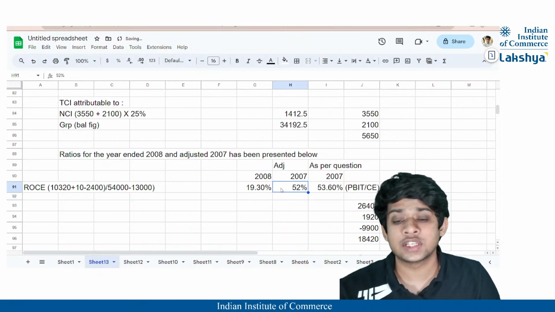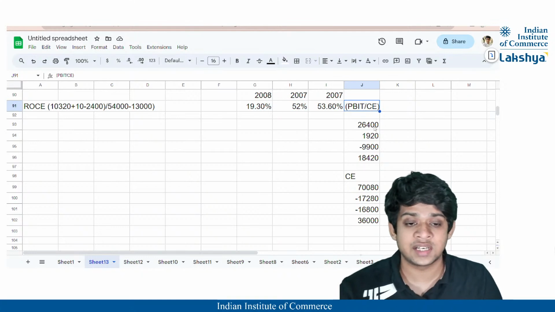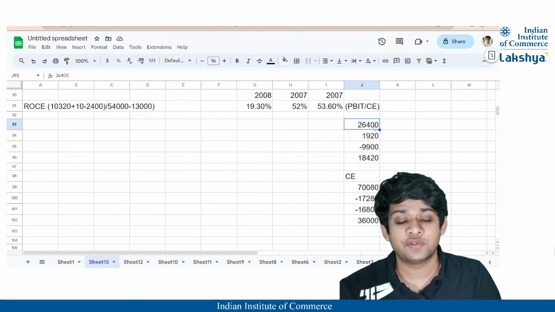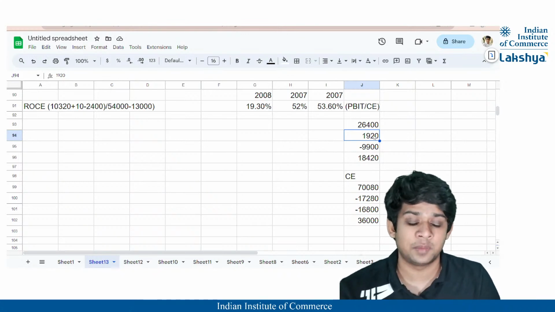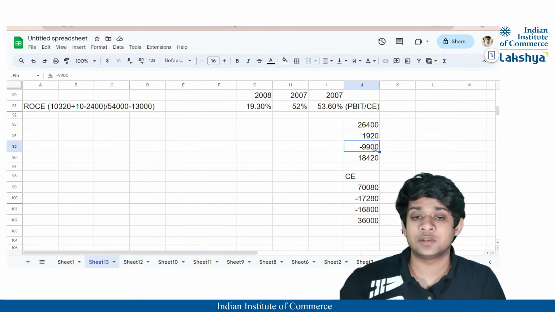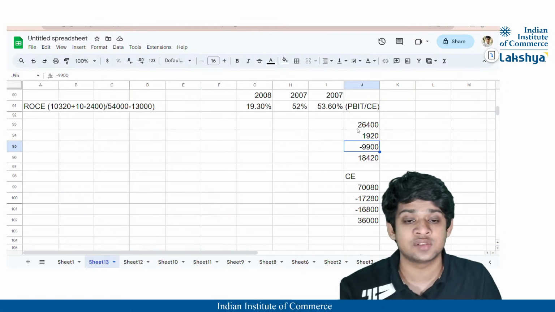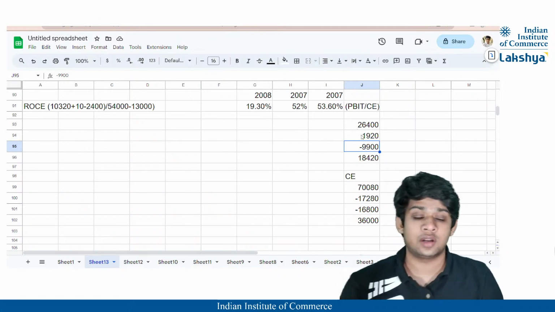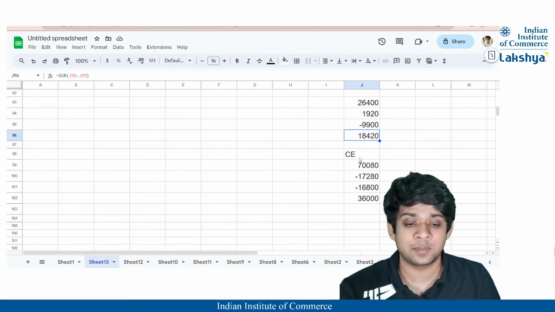Right? This is the adjusted 2007. What have we done here, guys? For the profit before interest and tax, we've taken the profit before tax, right? We've added back the finance cost, so we get the profit before interest and tax. The profit associated with the operation that is disposed of is eliminated, because you have to calculate as if the contribution is out, right? So the contribution is eliminated and thus we get the adjusted profit.